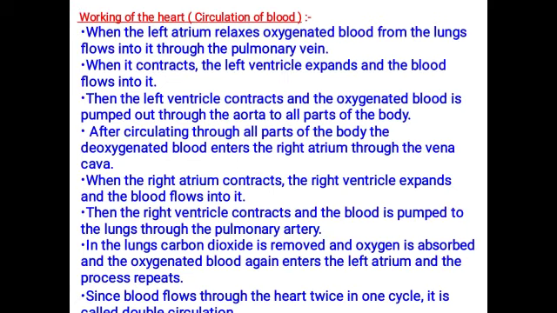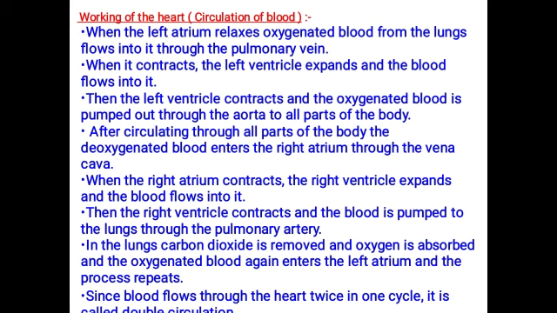Okay, let us move to the description of it. When the left atrium relaxes, oxygenated blood from the lungs flows into it through the pulmonary vein. So as I said, first oxygenated blood from the lungs flows into the pulmonary vein. When the left atrium contracts, the left ventricle expands and the blood flows into it. Then the left ventricle contracts and the oxygenated blood is pumped out through the aorta to all parts of the body.